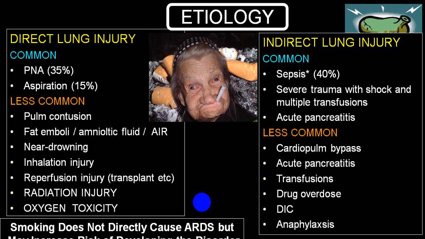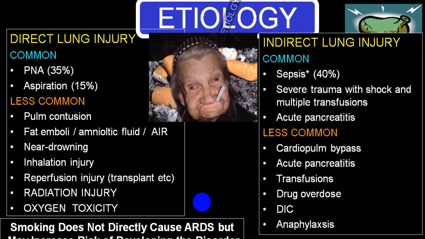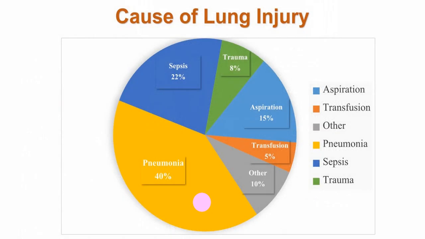As far as indirect injury is concerned, the most common, which comes topmost on the list, is sepsis. Second most common is acute pancreatitis. And third, multiple blood transfusions secondary to any trauma or shock state. In that also, there is a chance of getting ALI or indirect lung injury. Rare conditions in indirect causes: cardiopulmonary bypass, transfusions, drug overdose, DIC, anaphylaxis, etc. So these are the most common causes as far as ARDS is concerned: direct lung injury and indirect.